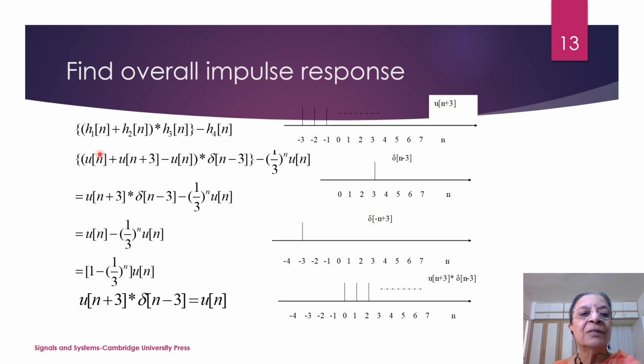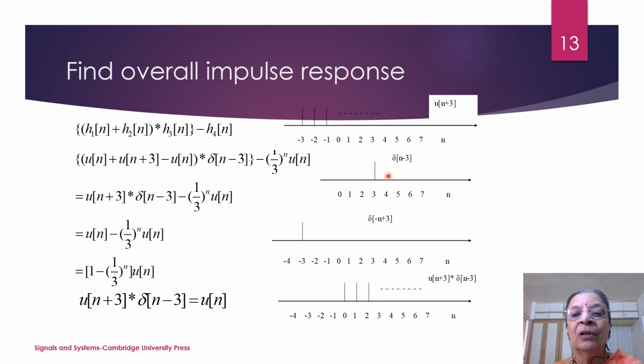So just consider the summation of this. The u[n] will cancel, so u of n plus 3 convolved with delta n minus 3, minus 1 by 3 raised to n u[n]. But u of n plus 3 convolved with delta n minus 3: u of n plus 3 is existing from minus 3 onwards. Delta n minus 3 exists only at n equal to 3.